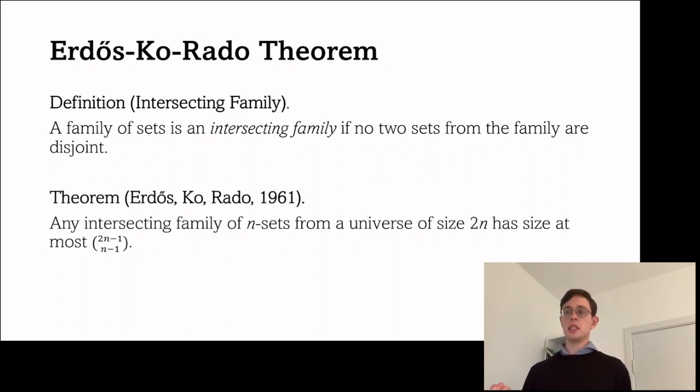And note that this means that if we have a family of n-sets of size larger than this bound, then there must be two sets that are in fact disjoint, and this induces the total search problem.